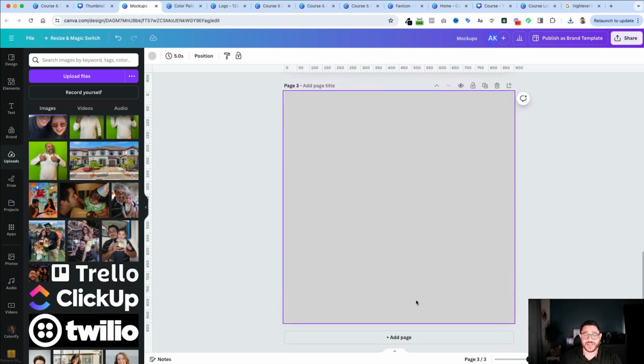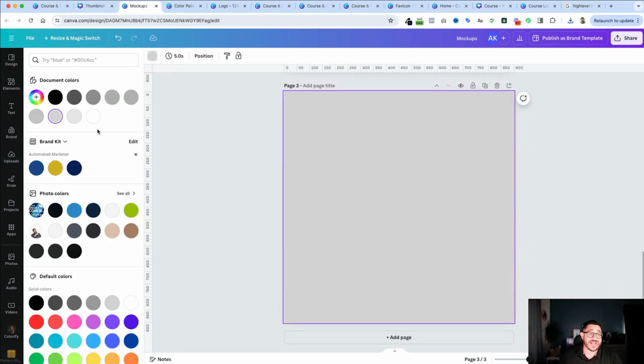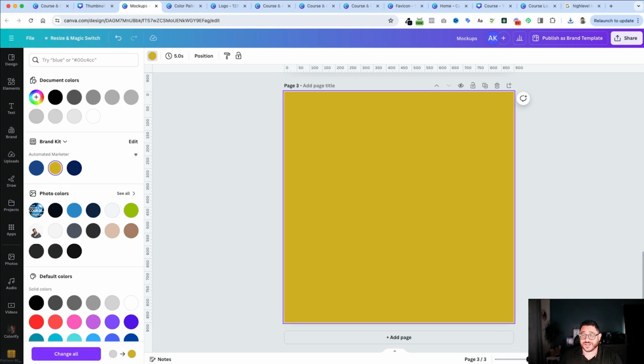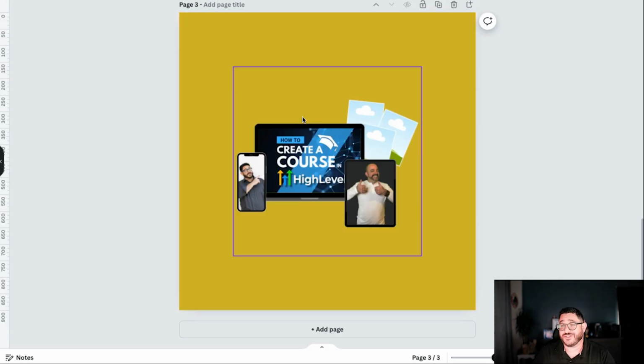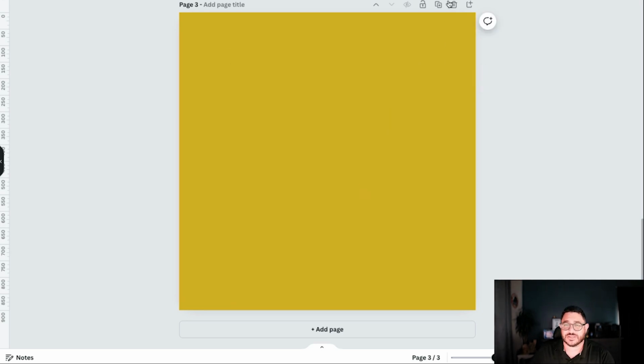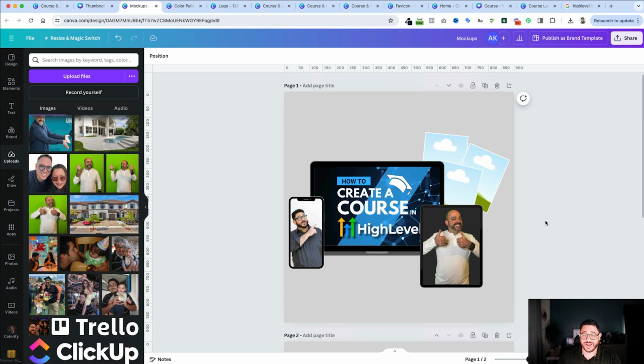You know what? I'll use this one. I'll add a page. I'll make this white. Actually, you know what? I'll make it gold. And I'm just going to drag that image in. And as you can see, there's no gray color because I did it as a transparent background. I'm just going to delete that. That was just as proof. All right, so that's ready to go.